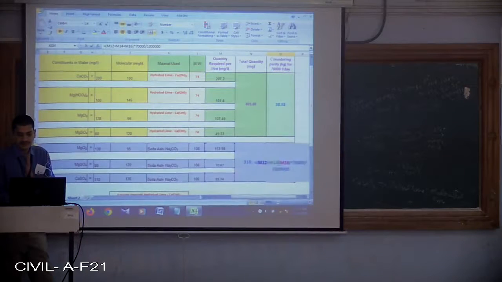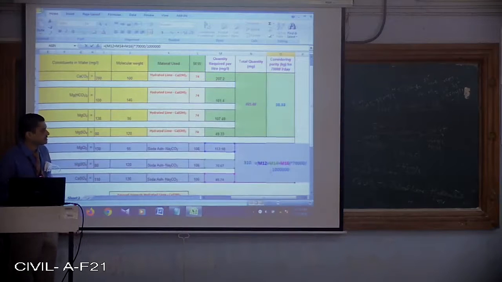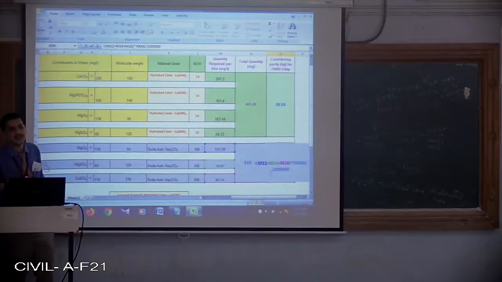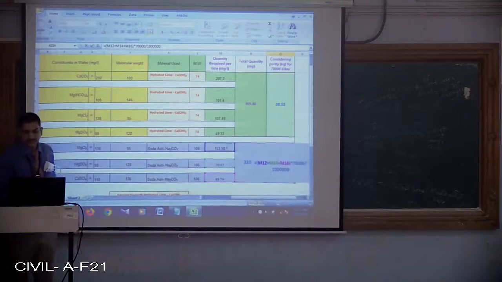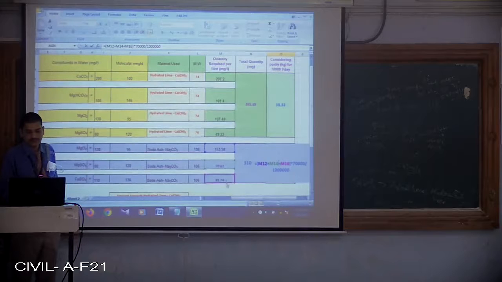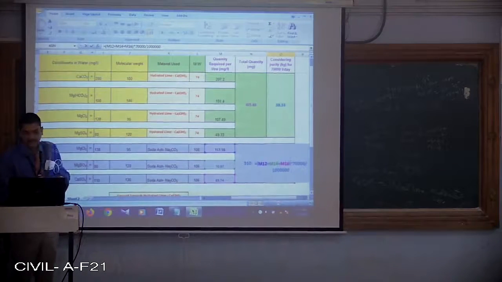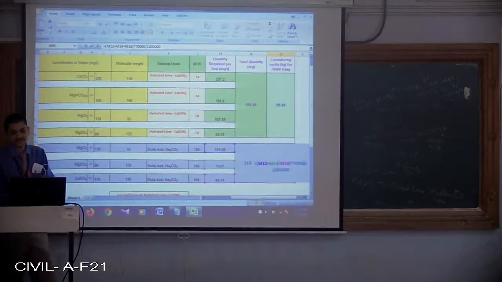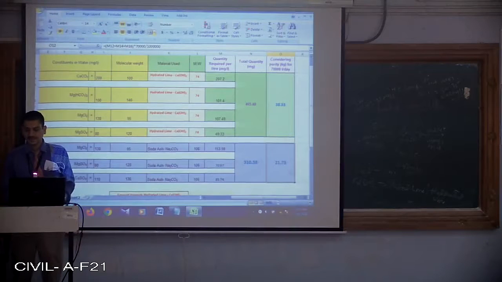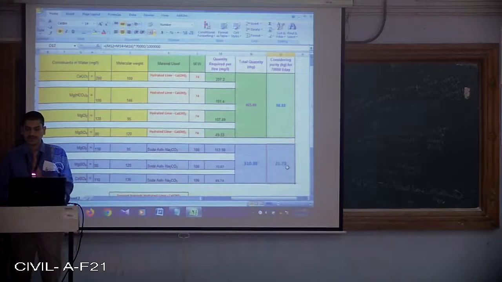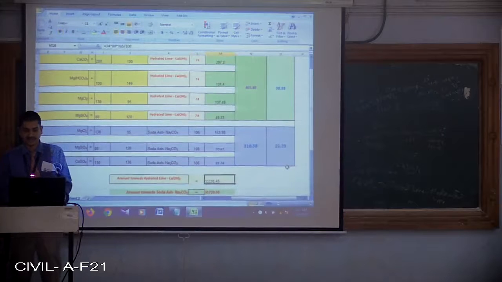Similarly, for the estimation of soda ash, the purity is 100%, so there is no question of dividing by 0.85; we divide by 1. So 153 plus 70 plus 85 is the total quantity of soda ash used, multiplied by the quantity of water to be treated, 70,000, divided by 10 to the power 6 to convert mg to kg. So the quantity of soda ash required is 21.73 kgs on a daily basis.